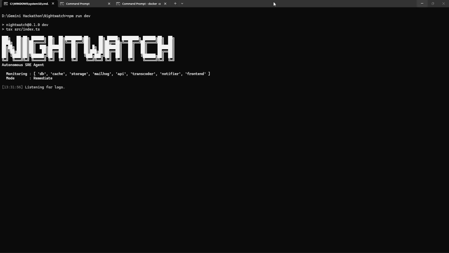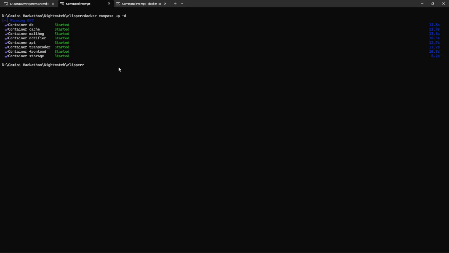For testing, I have built a small yet realistic multi-service platform called Clipper. It basically uses Postgres, Redis, S3, and Mailhog all running as Docker containers for its own infrastructure. I have also used Docker level chaos commands to break the system the same way the real infrastructure fails. So we can imitate how Nightwatch would fix this platform by using its reasoning engine.